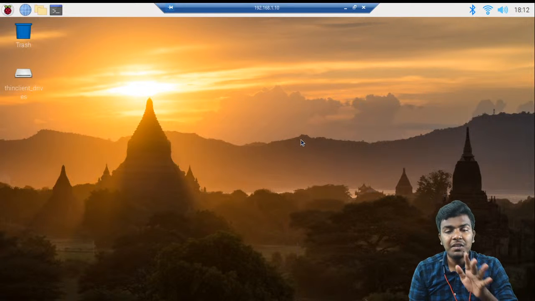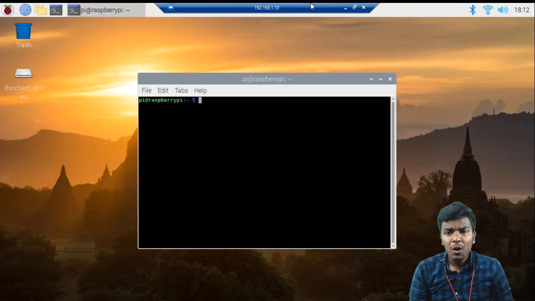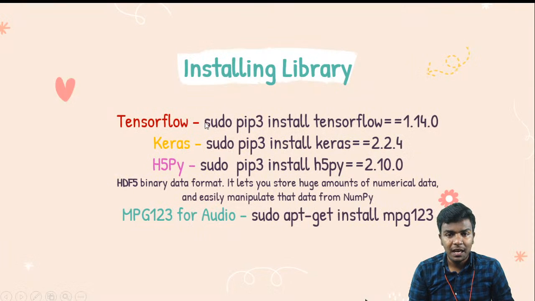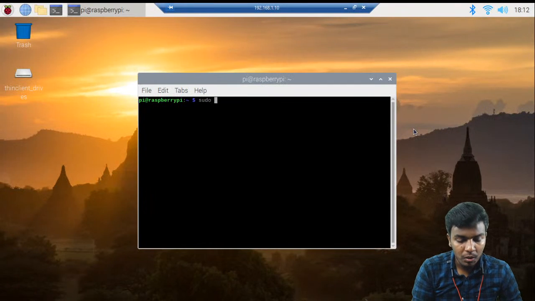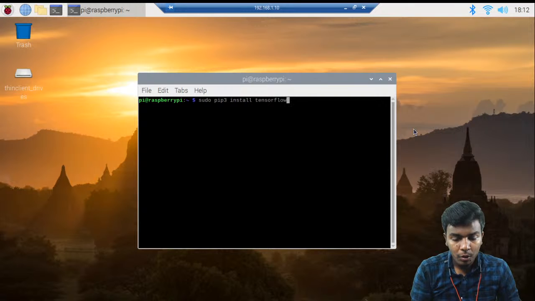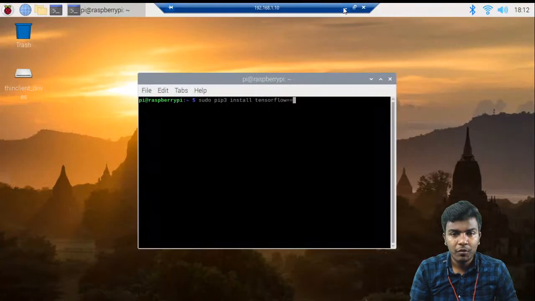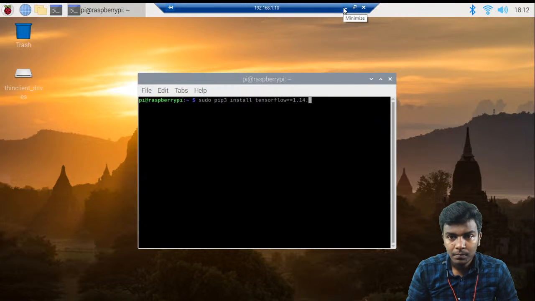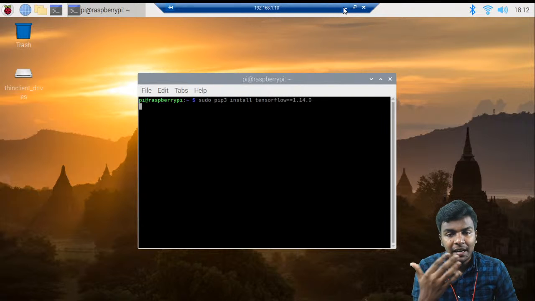Whatever library you need to install, you can simply go into the terminal here. After going into the terminal, you use the command sudo pip3 install TensorFlow==1.14.0. So you simply type sudo pip3 space install space TensorFlow double equal to 1.14.0. That's it. After pressing enter, that library will be installed.